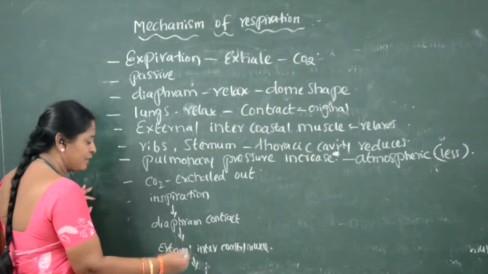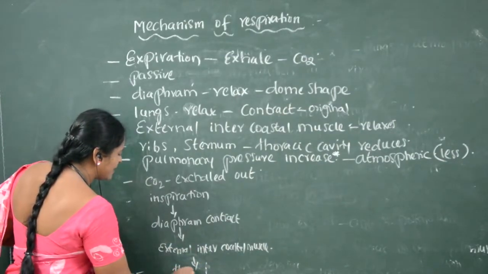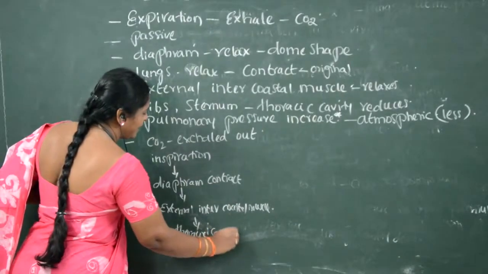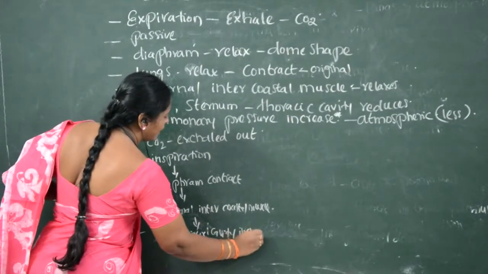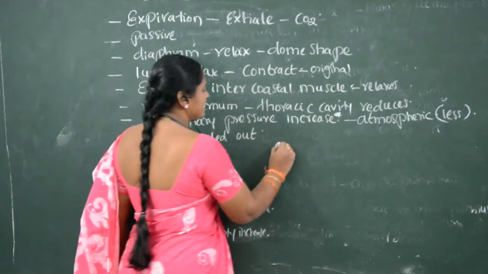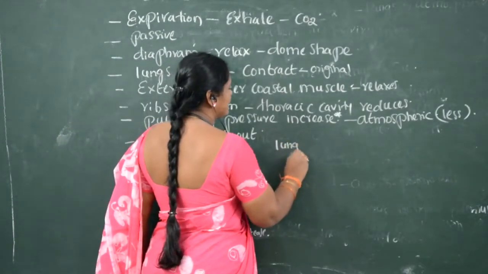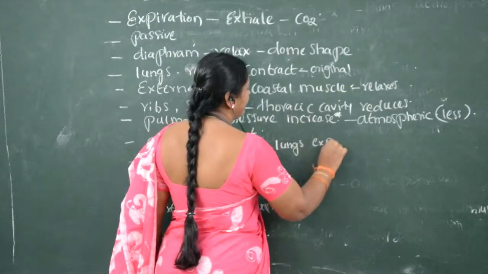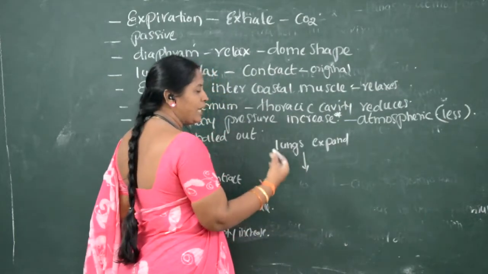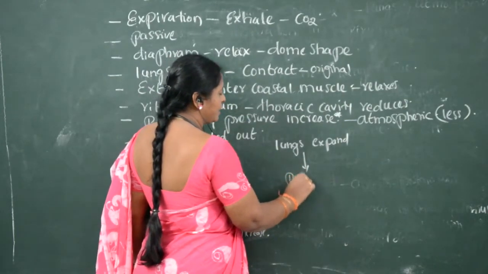So the thoracic cavity increases. When the thoracic cavity increases, the lungs expand.